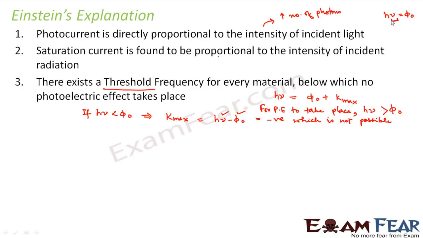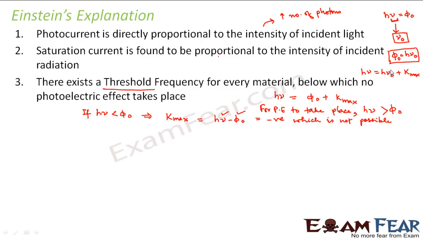This minimum value of nu is known as threshold frequency, and it is generally denoted by nu naught. So we define nu naught as the threshold frequency, and we say that work function is equal to h nu naught. So Einstein's photoelectric equation can also be written as h nu is equal to h nu naught plus K max, where nu is the frequency of the incident light and nu naught is the threshold frequency at which and beyond which photoelectric effect takes place.